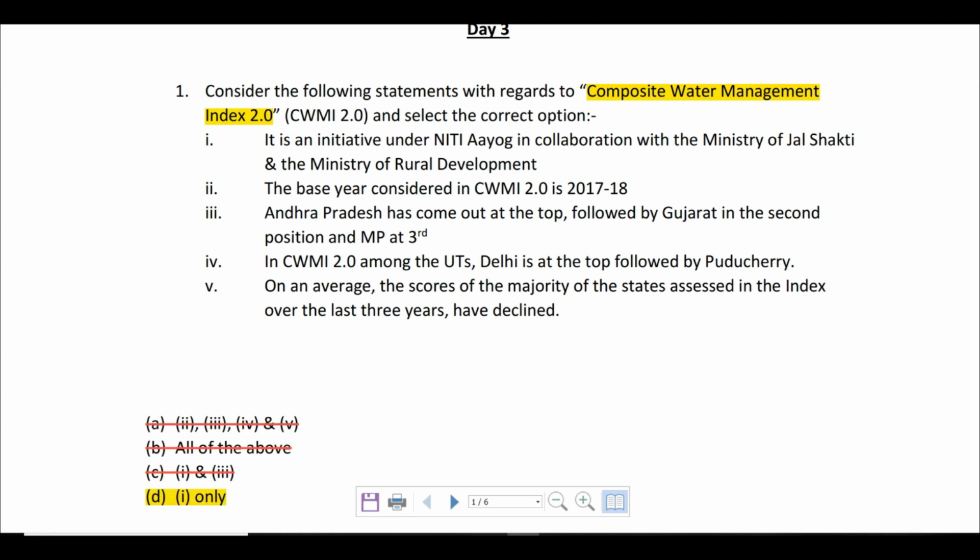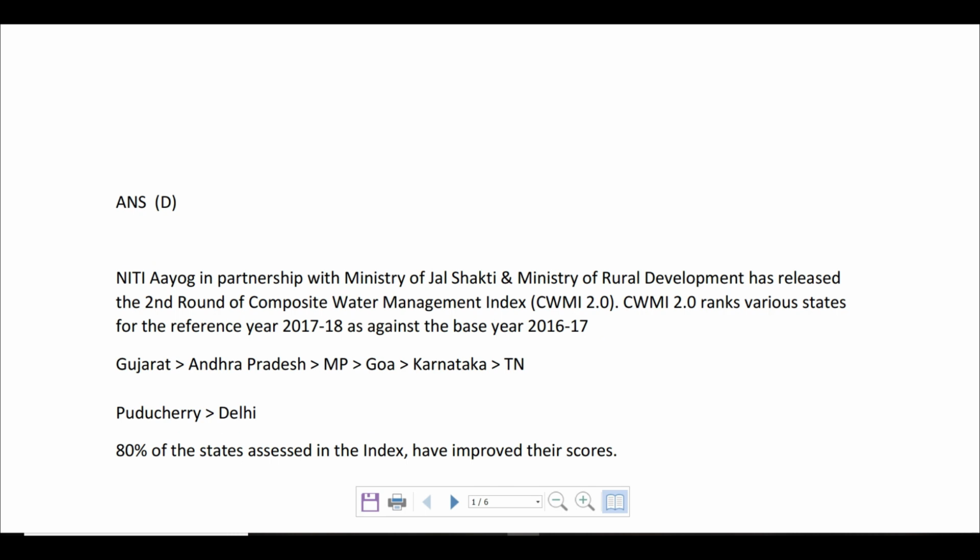Okay, so this is the correct answer. All these things I have mentioned over here. The first statement is correct, this is the base year, and these are the bodies involved in this index. The base year is 2016-17, and the reference year, the year for which this index has been published, is 2017-18. This is the ranking. You don't have to remember every single state, but at least remember the top 3 or the top 5. That will be more than sufficient for prelims.